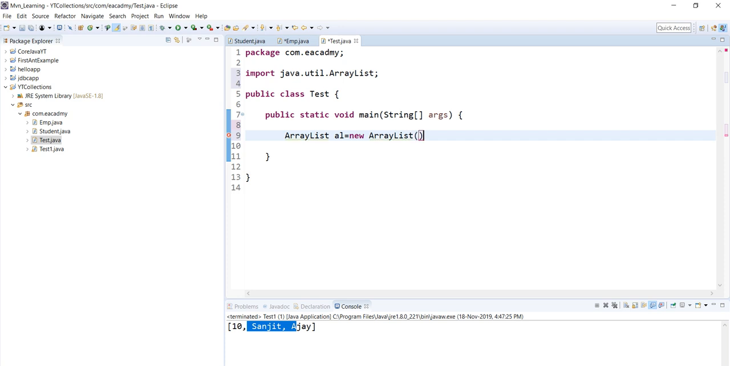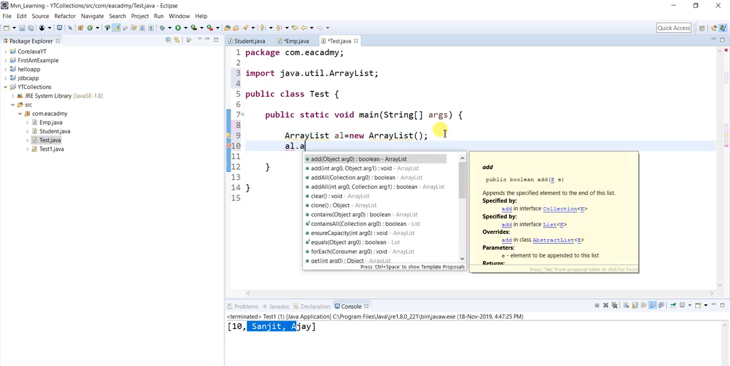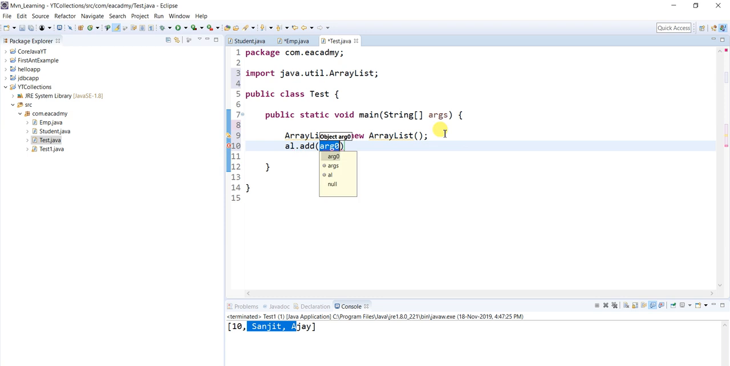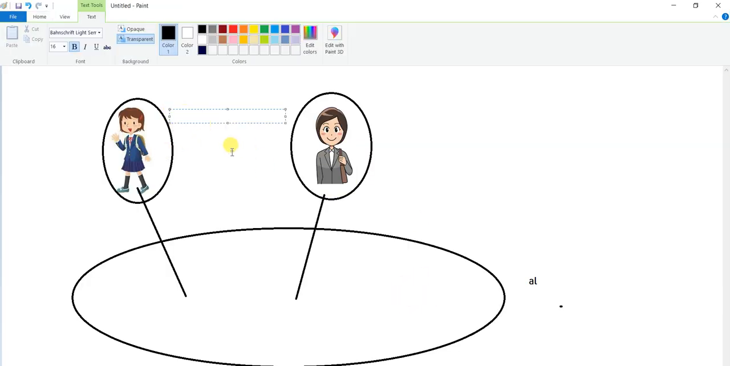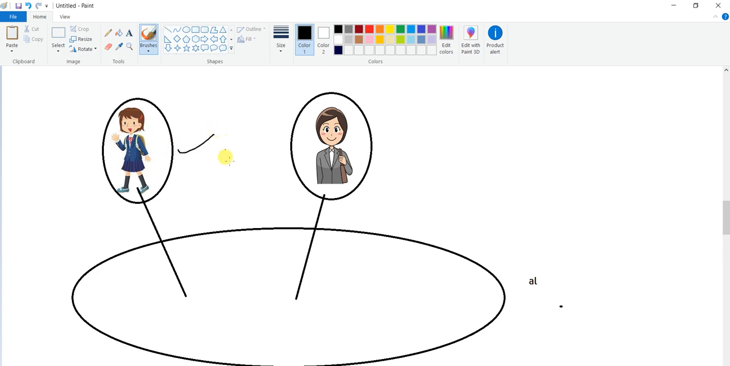At the end of the day, you just need to make sure it's importing the ArrayList package, or you can simply import java.util.*. It will import everything for you. Okay, fine, ArrayList is ready. Now see the issue. al.add. I'm going to add some object, right? This is an ArrayList where I have to add the object. Everything is an object in ArrayList, so this object I have to add.